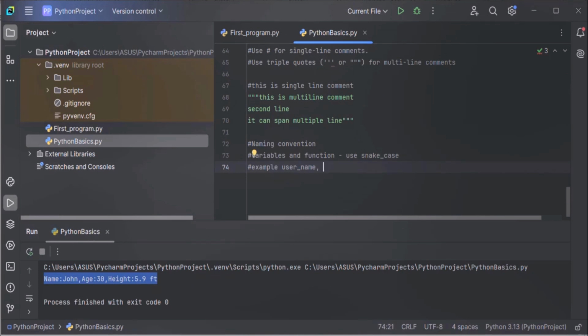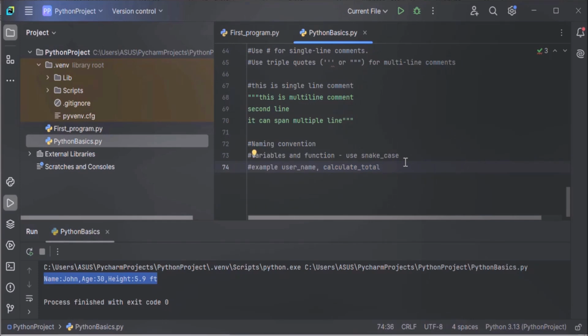For example, if you have to create a function called calculate_total, then calculate will be in lowercase, and total will also be in lowercase, and both have to be separated by an underscore. Between these two words, you have to use an underscore. So this is snake case. Both words are in lowercase. So this is called snake case.